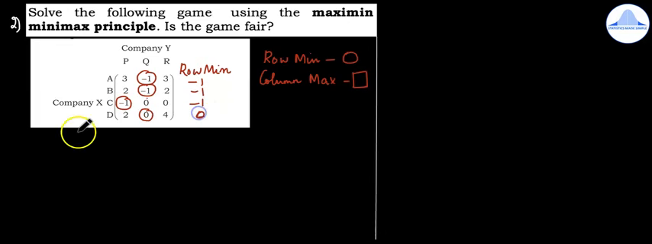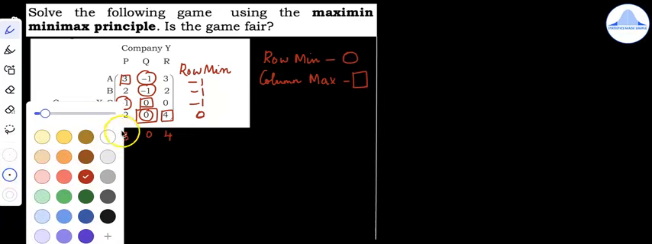Now in the maximin minimax principle, we have to first find out the row minimum, which has to be circled, and then you find out the column maximum where you have to put a box. So let's form the column row minimum. So the least value is -1, so circle it and write. Similarly, in the next row, the minimum value is -1, so we write it here. In the third row, the minimum value is again -1. So write -1 and circle it. And in the fourth row, the minimum value is 0, and then we write 0 here.